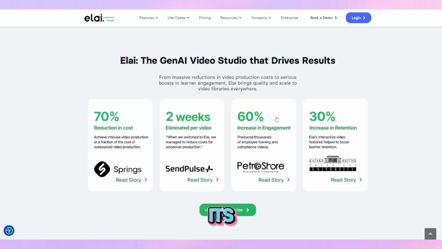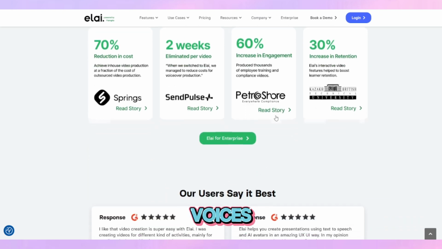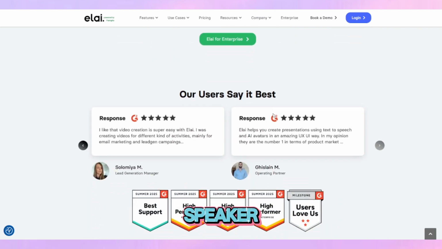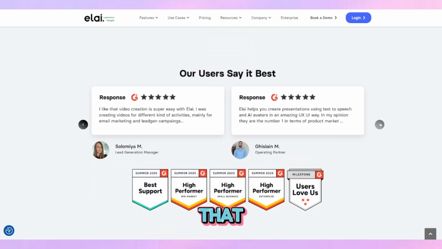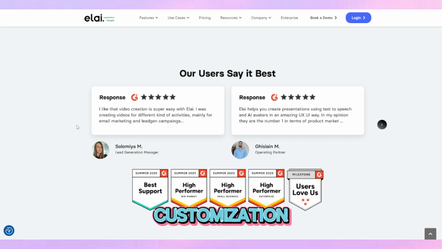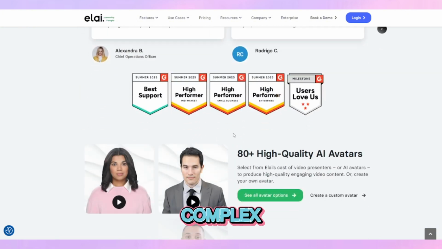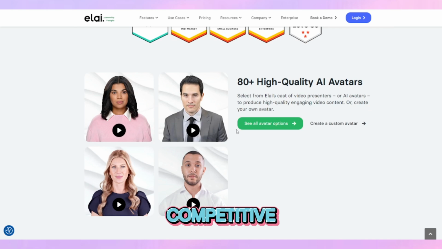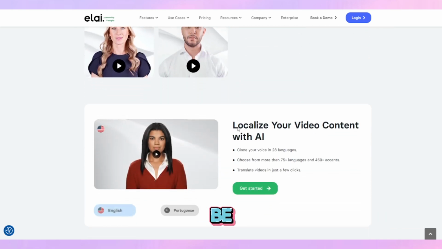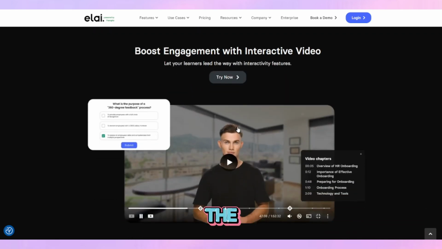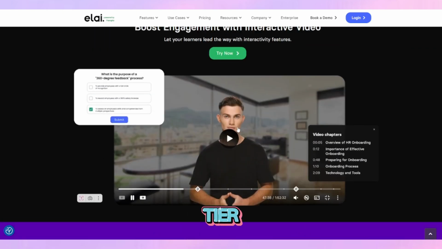However, it's not without its drawbacks. While the AI voices are good, they can sometimes lack the full emotional nuance of a real human speaker, and you might occasionally get a pronunciation that sounds a bit off. The customization of the avatar's movements and gestures, while present, can feel somewhat limited if you're aiming for very specific and complex animations. The pricing, though competitive in the AI video space, might be a consideration for individual creators or small businesses just starting out, as the most advanced features are locked behind higher-tier plans.